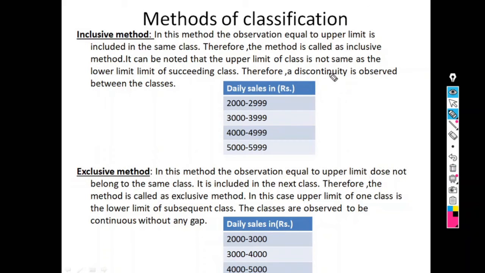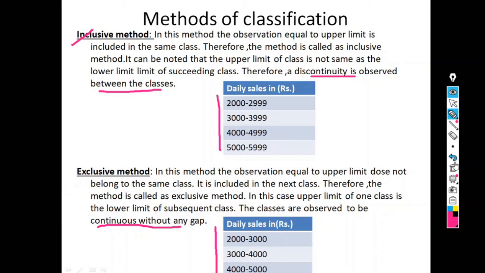And the second difference is what? Discontinuity is observed between the classes. See, in case of the inclusive method, classes are discontinuous. In case of the exclusive method, the classes are continuous.